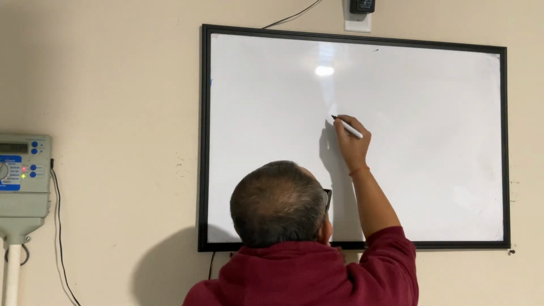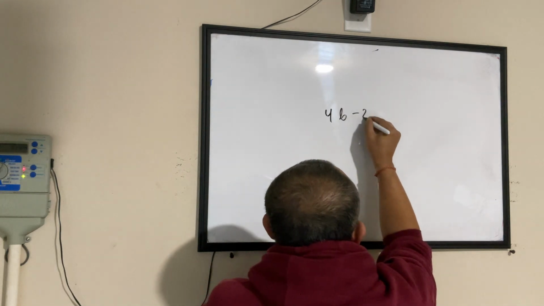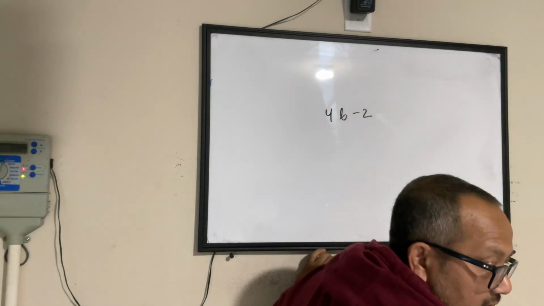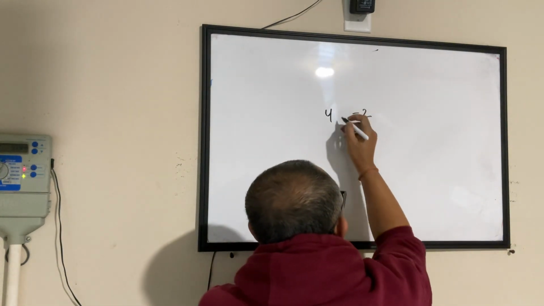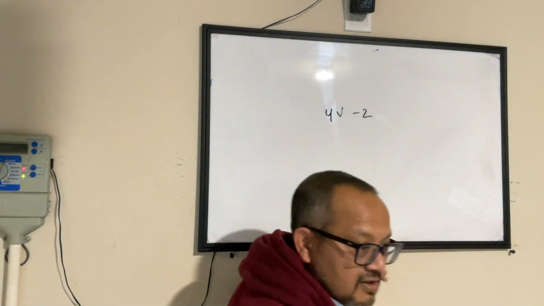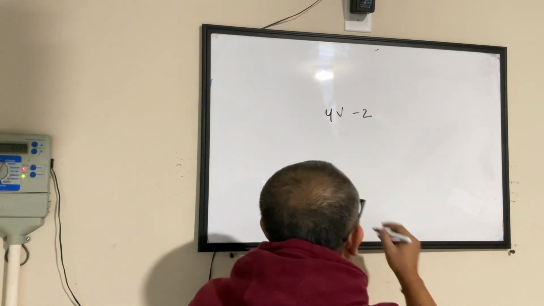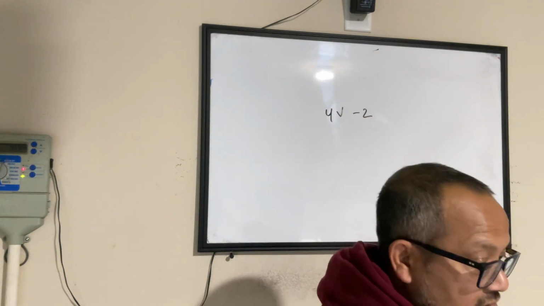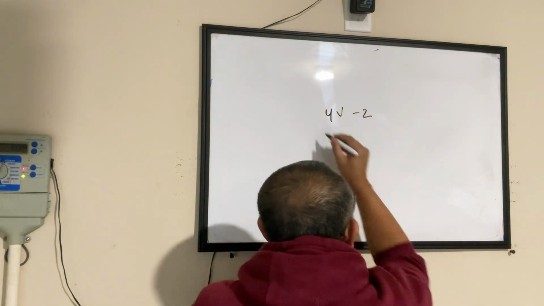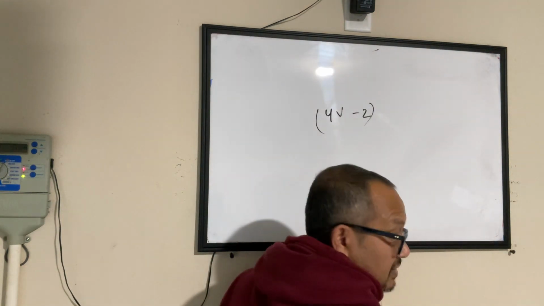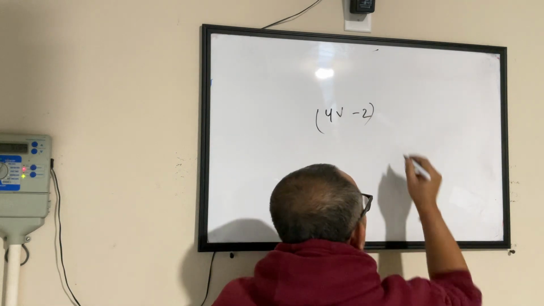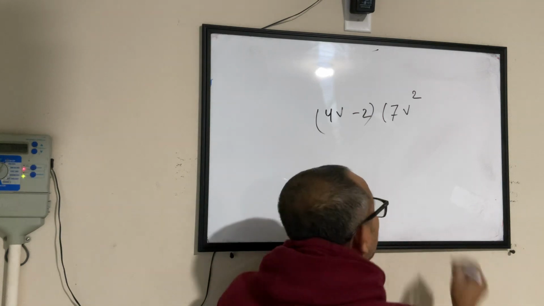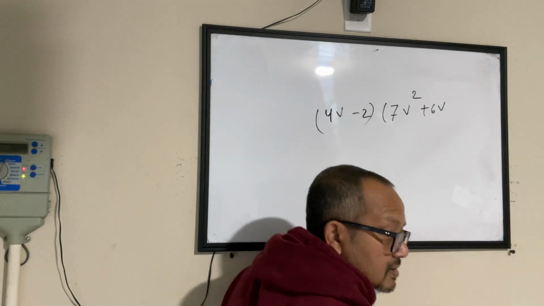So it was 4b minus 2. Actually it was a v, not a b. Doesn't matter, it's a variable. Parentheses, and you multiply it with another bracket. Wait, 4v minus 2, after that, what? Times, so this is the bracket. There'll be another bracket, 7v squared plus 6v minus 8. That's it.